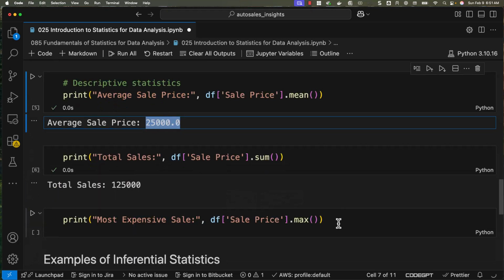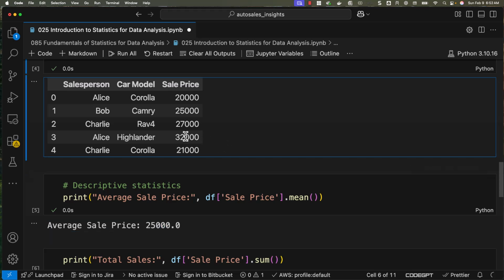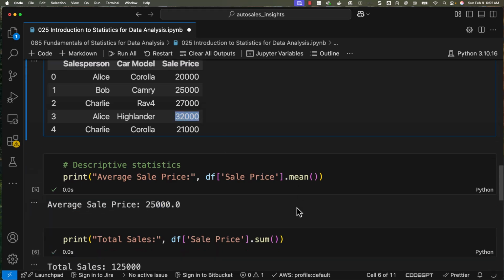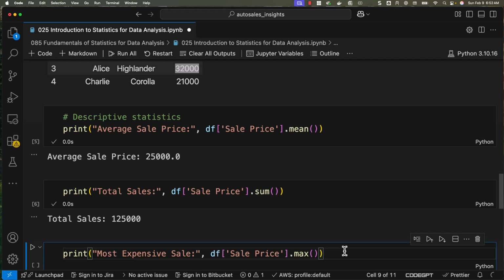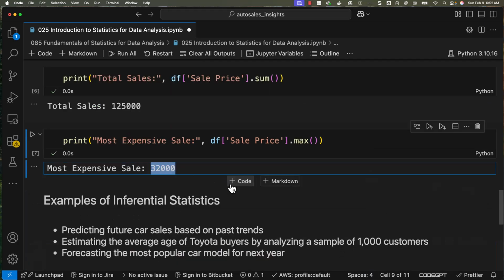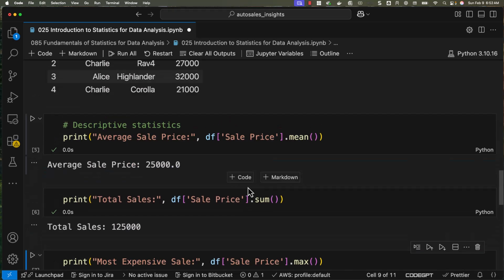This will give us the most expensive sale. The most expensive sale is this one, Highlander. Let's see whether we get 32,000 or not. You can see it has returned 32,000. So these are nothing but descriptive statistics.